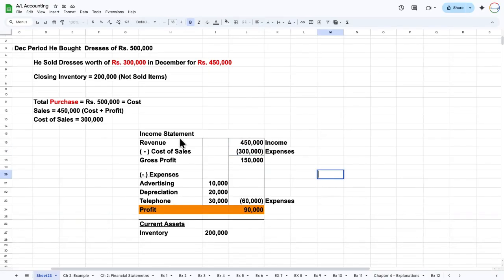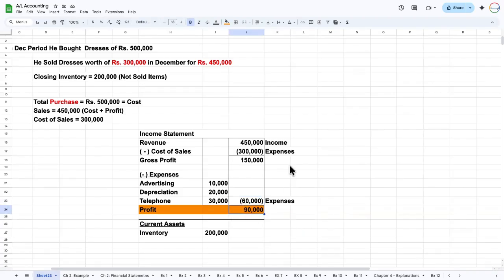So we are comparing the revenue 450,000, but to earn that revenue we incurred 300,000 as a direct cost, as well as some other cost. Then only we made a profit of 90,000.